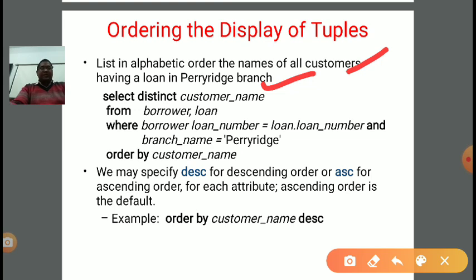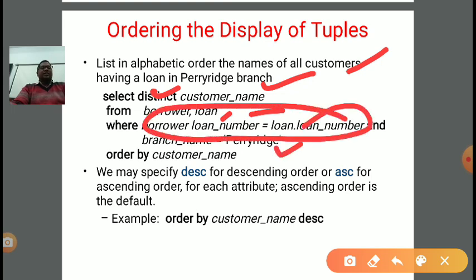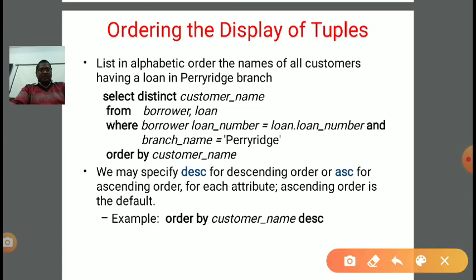Okay, so SELECT DISTINCT. Why distinct? Because we want to use ORDER BY, and we want to remove the duplicates. To remove the duplicates, DISTINCT customer name, the column required, from borrower as well as loan, where borrower loan number should be equal to loan number and branch name should be equal to Parish. This statement is removing the duplicacy, and branch name is equal to Parish.